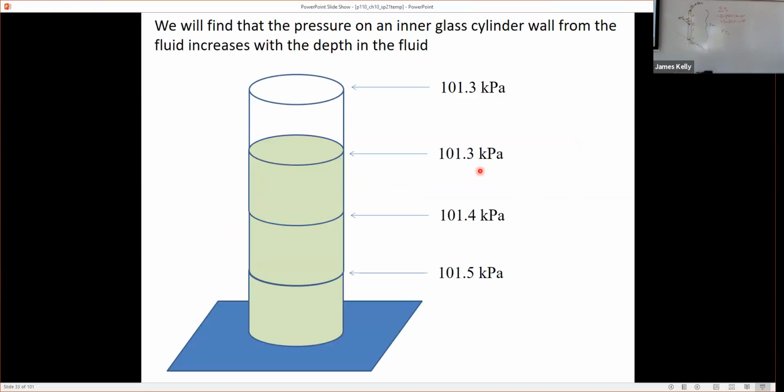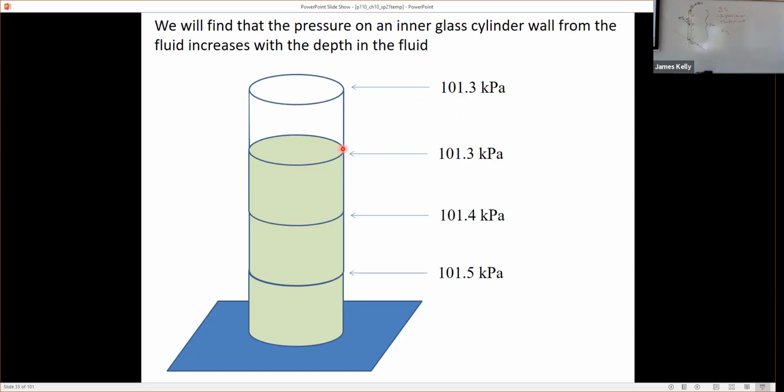We have two different kinds of fluid here: a gas up here, atmospheric air, and then maybe some water down here. The pressure due just to the atmosphere comes from all these air molecules drumming against the inner surface of this glass, exerting a force on it. The same thing is happening on the outer surface of the glass, but here we're just talking about the inner.